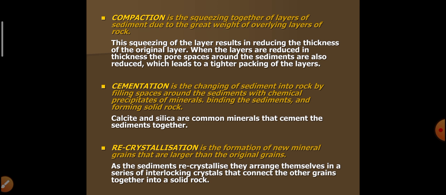Cementation. Cementation is the changing of sediment into a rock by filling the space around the sediment with chemical precipitate of minerals, binding the sediments and forming solid rocks. Calcite and silica are common minerals that cement the sediments together. Recrystallization is the formation of new mineral grains that are larger than the original grains. As the sediment recrystallizes, it arranges itself in a series of interlocking crystals that connect the grains together into a solid rock.